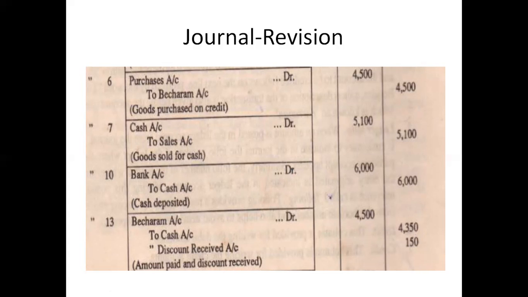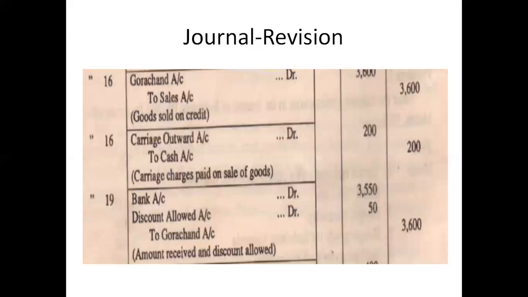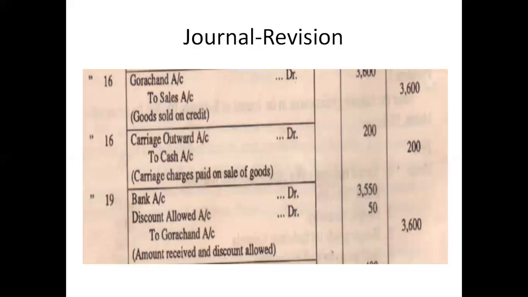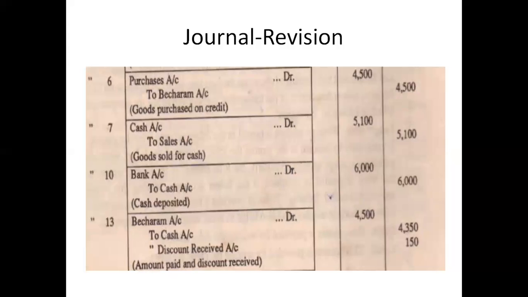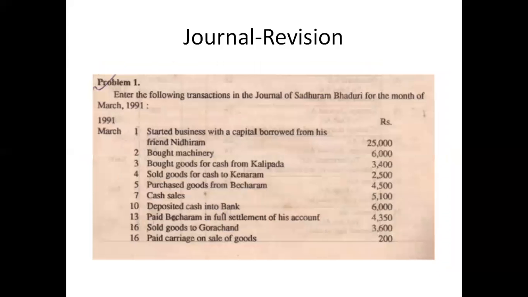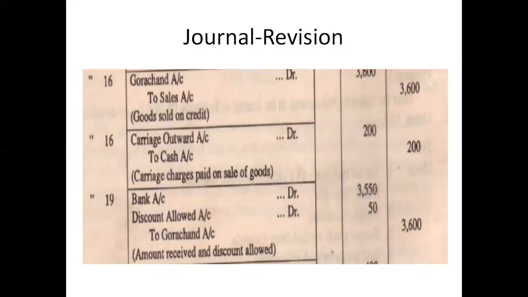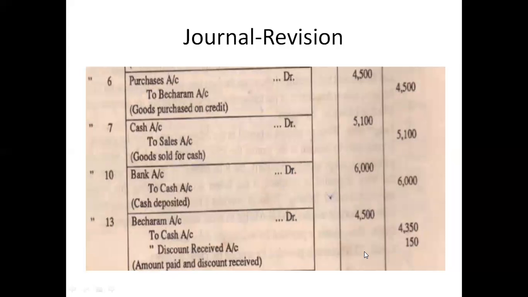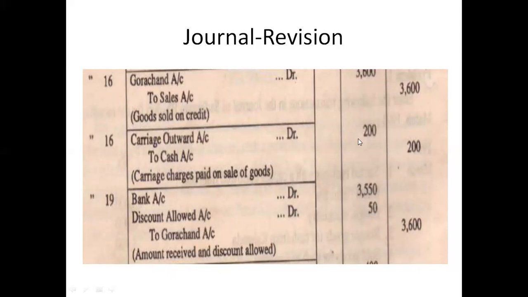Now we are going to the next portion. In the next class we have Gorachad account debit to sales. Goods sold on credit, sold goods to Gorachad, 3,600. Gorachad account to sales 3,600. Carriage outward to sales, charges paid on sale of goods, 200. So we paid carriage on sale of goods, 200. So you have here carriage outward to sales 200.